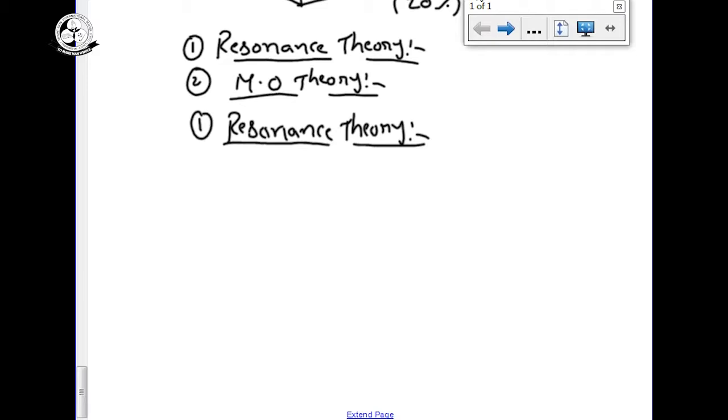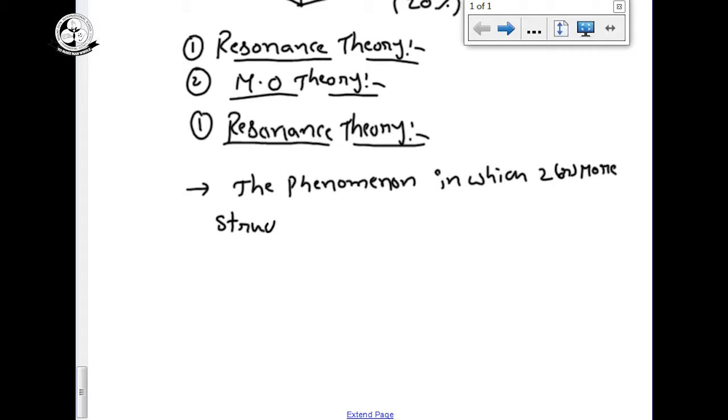The phenomena in which two or more structures can be written for a molecule is called resonance.